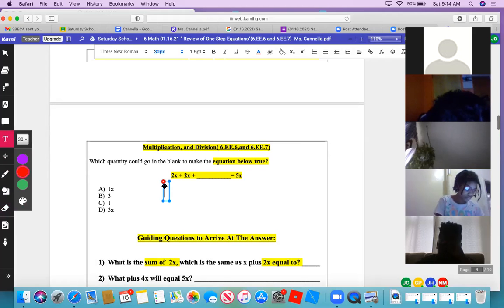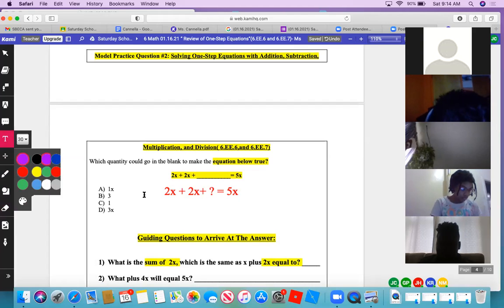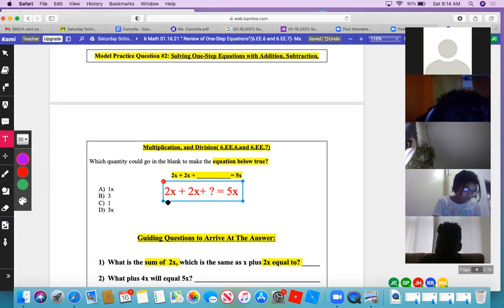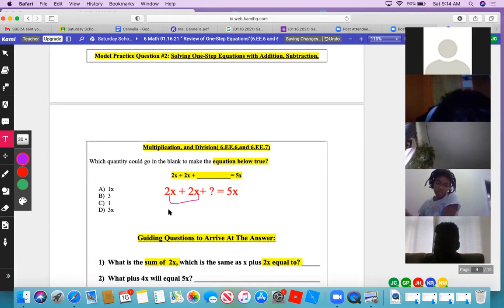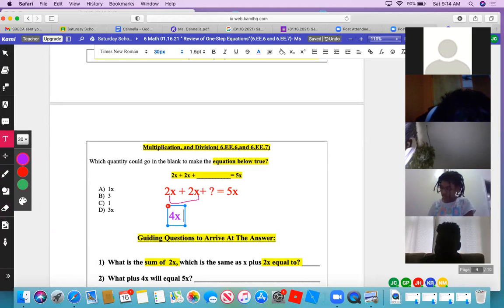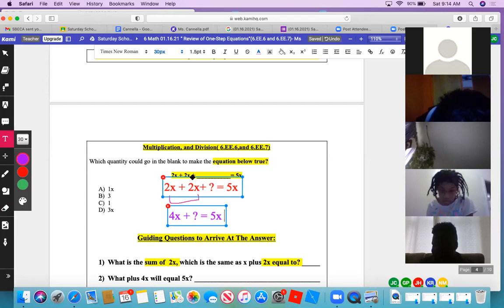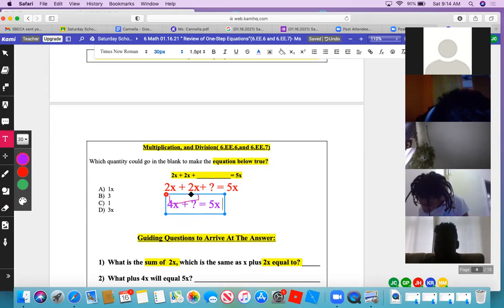So first we combine 2 times 2x plus 2x and then plus question mark. Okay, good. What do we do now? Talk to me. So we know that 2x plus 2x is 4x. Good. Keep going. So then we need to subtract. Continue with your problem. We need to take away the 4x there and then the 4x there.